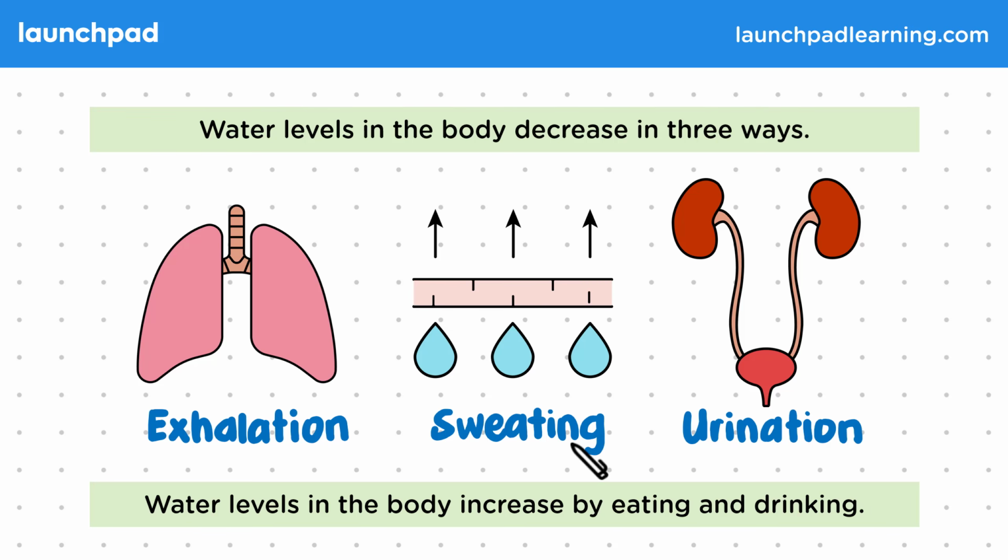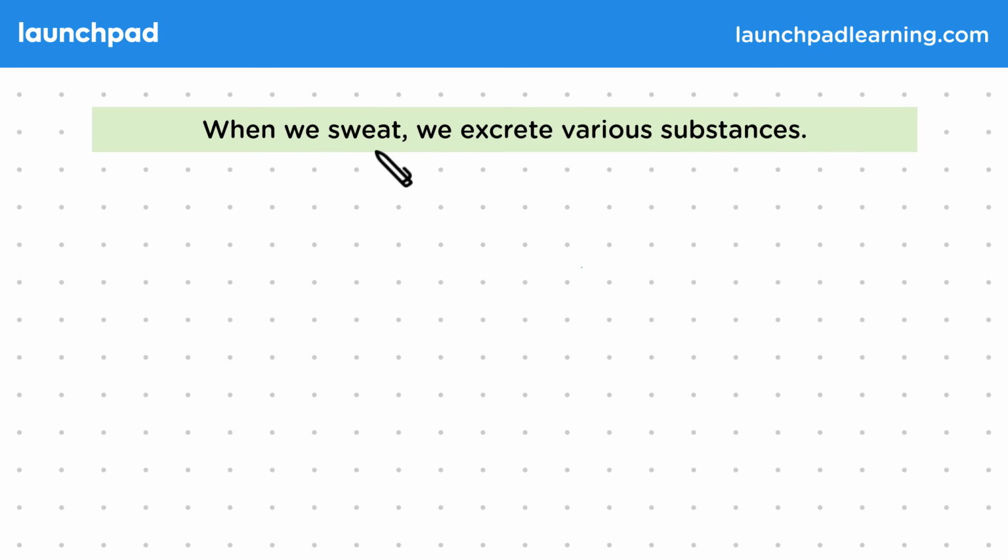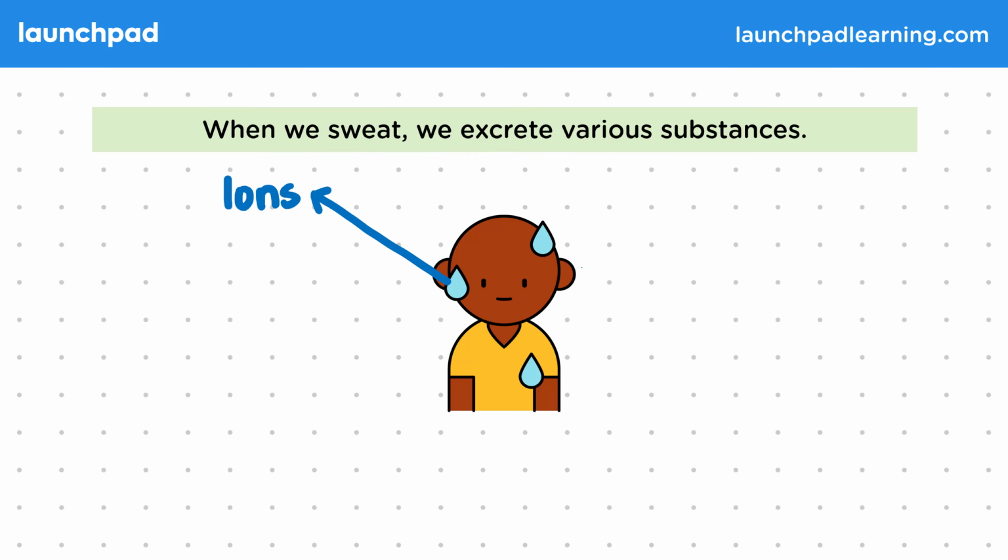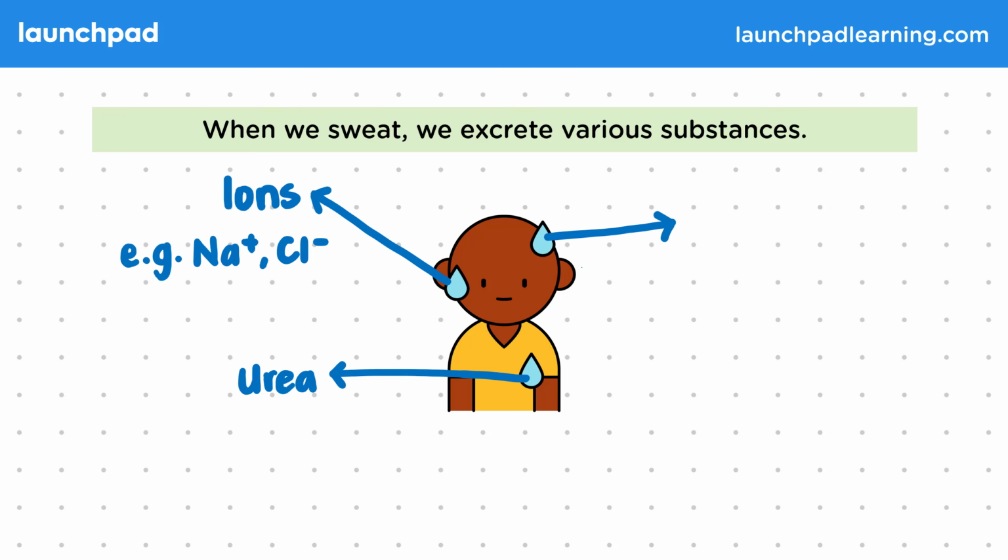So what else do we excrete when we sweat? When we sweat, we excrete various substances. Sweat contains ions such as sodium and chloride. Urea, which is excreted in urine, is also excreted in sweat. And of course, water is lost through sweat as well.